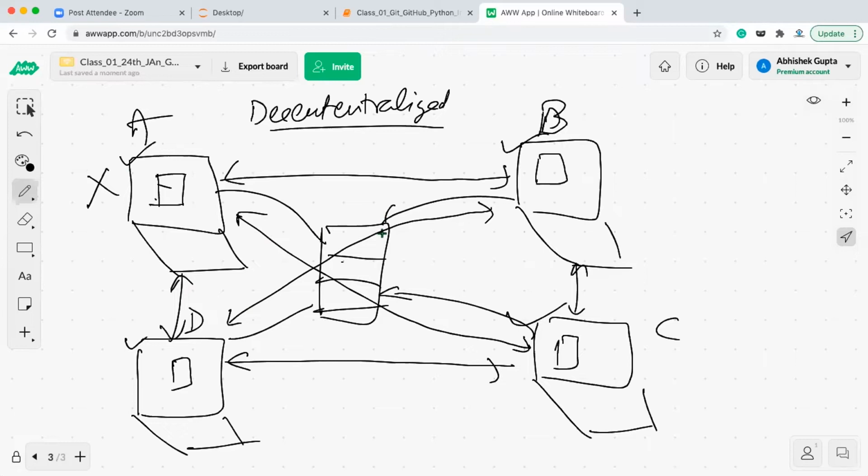There is very little possibility that all the systems, including the central server, will go down at the same point in time. Correct. So if the central server goes down, we can retrieve those files from the local nodes or from the clients. Okay, fine. So this is the advantage of the decentralized version control system. Also, collaboration and versioning are easier in this case.